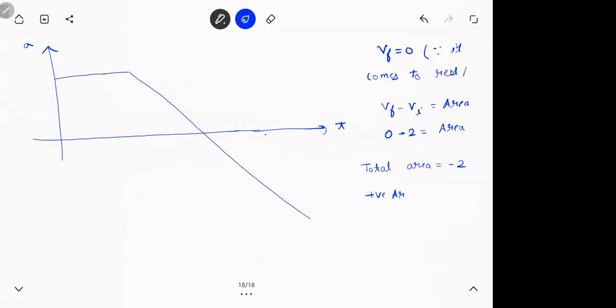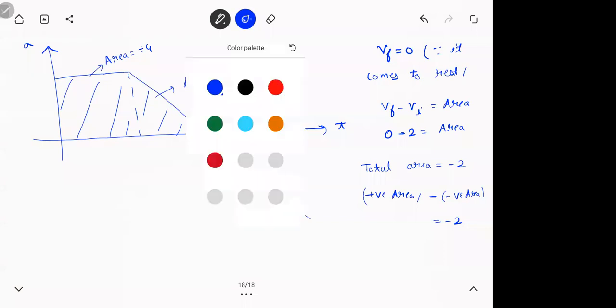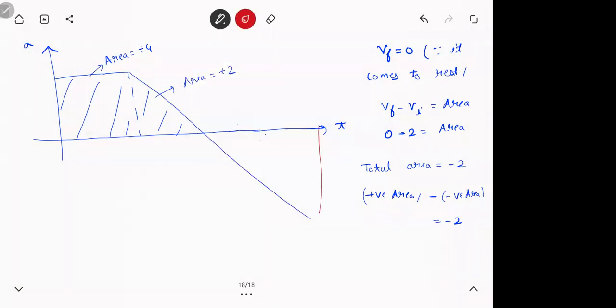Positive area minus negative area is -2. Now we calculated this thing. What was the area of this already? +4, and this area +2. That is your positive area, and this is your negative area.